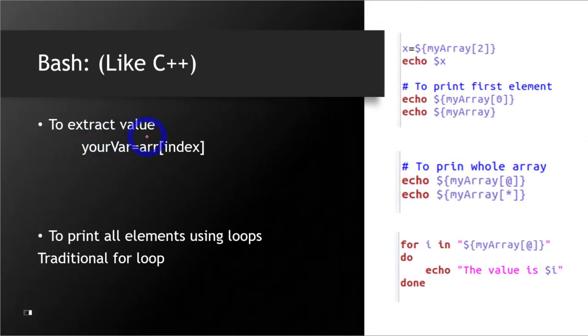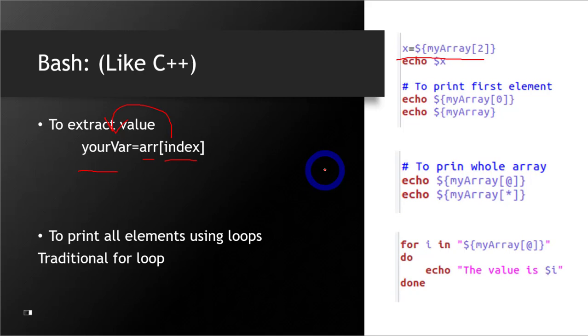To extract your value from the array, you will write the name of the array and then the index. This is the same syntax you have used in any other programming language. Here, this is your variable in which you want to put the value, so whatever is at this index will be stored in this variable. The example is right here. If I want to get the value at the second index of this array and store it in X, then this is what I will write.